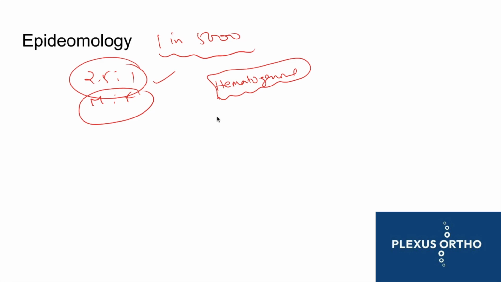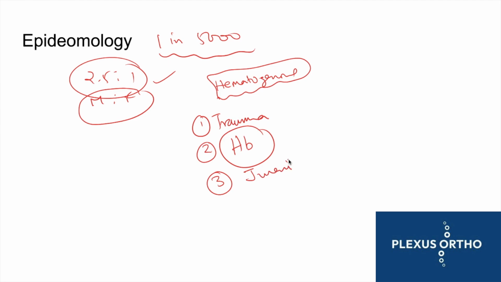And what are the other risk factors associated with it? Any trauma to the metaphyseal region or to the bone can predispose to osteomyelitis. Any hemoglobinopathy, bleeding disorder, or other problems in the blood can predispose to osteomyelitis. Juvenile rheumatoid arthritis is a risk factor.